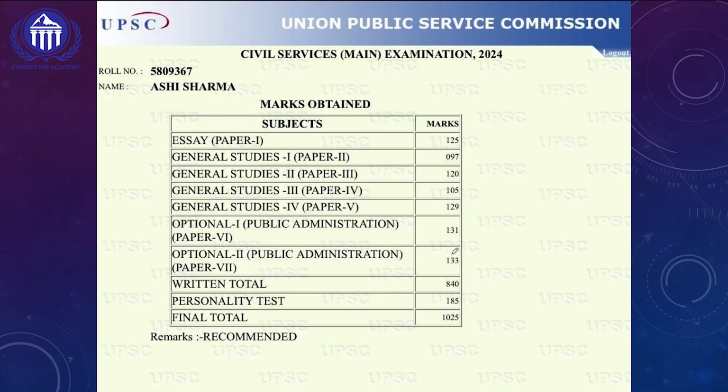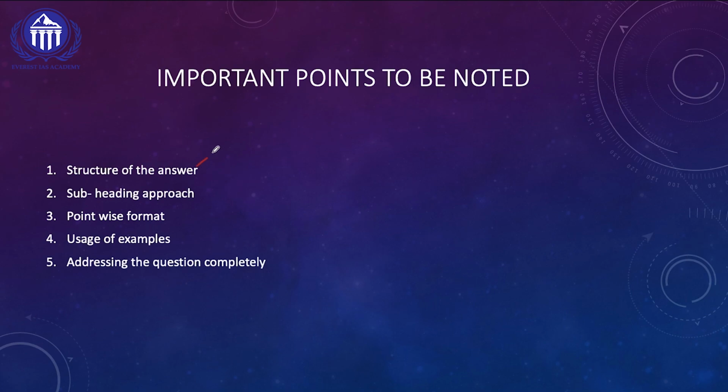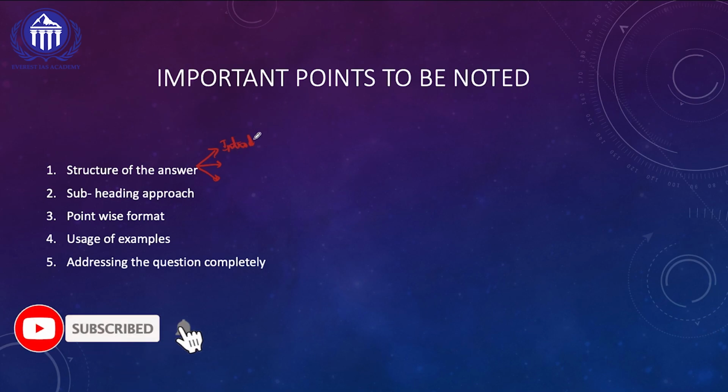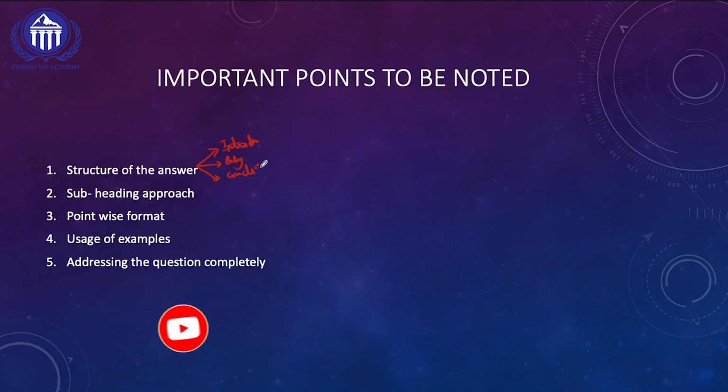If you look at the overall written marks of this topper, All India Rank 12 Ashi Sharma, she has got 840 marks. So the important learnings of today's answer writing discussion are: whenever we are writing a world history question also, we need to have a proper introduction, body, and conclusion, write the body of the answer in a subheading-cum-point-wise format, try to include a variety of examples, and try to address the question in a multi-dimensional approach.